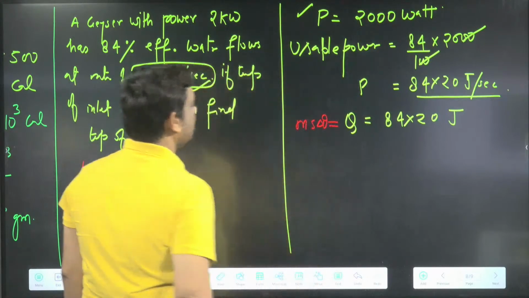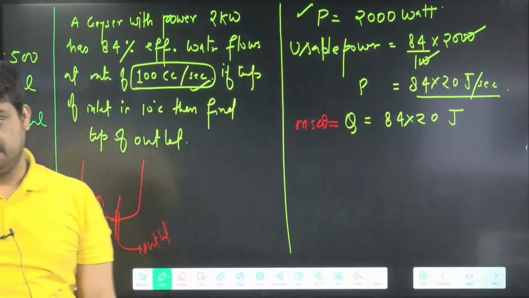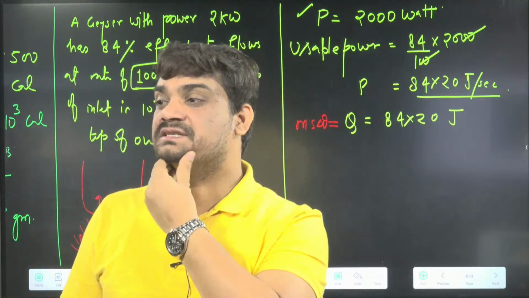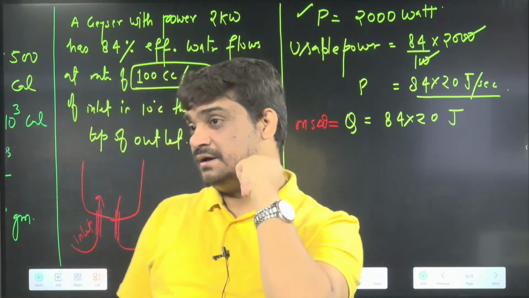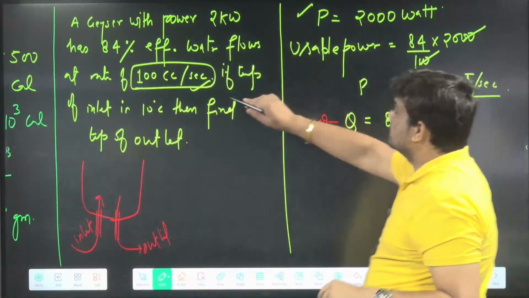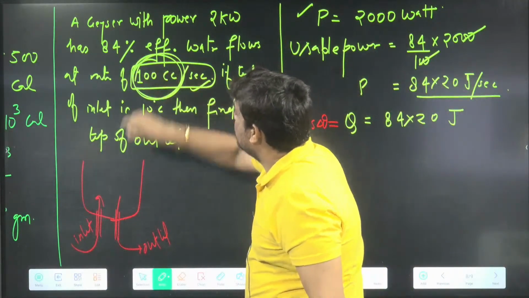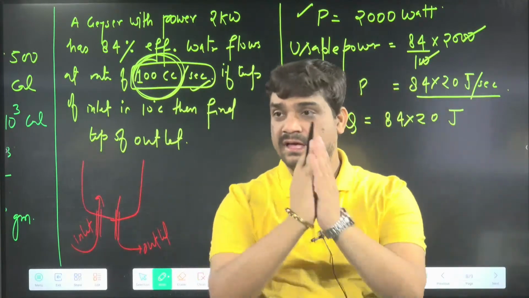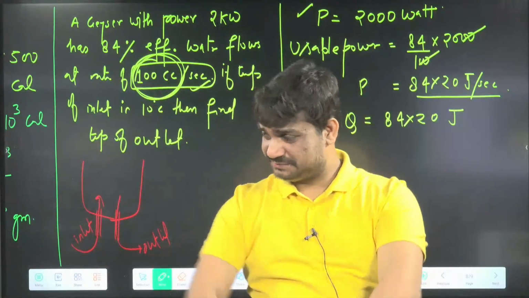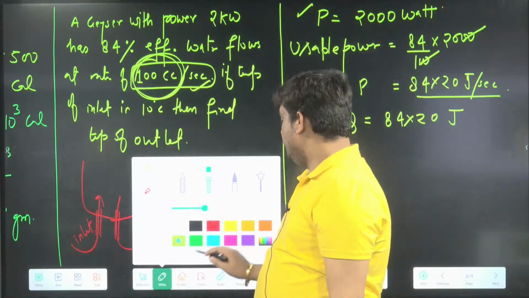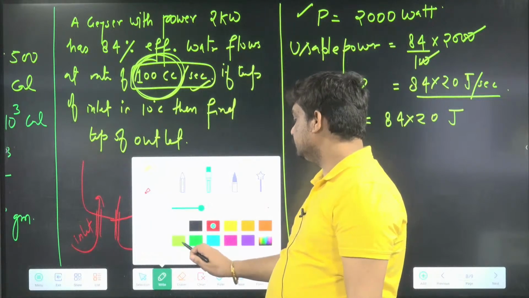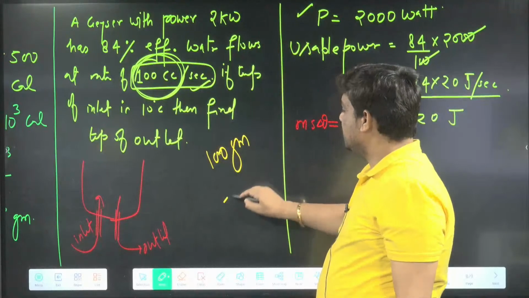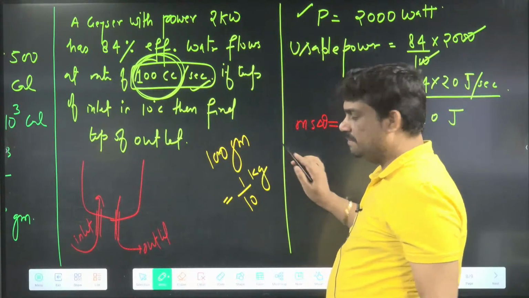In this case, what mass do I have to consider? 100 cc means 100 gram, cc means gram. So the mass to consider is 100 gram, which is 1 by 10 kg.